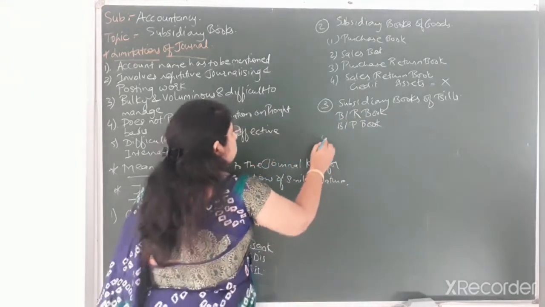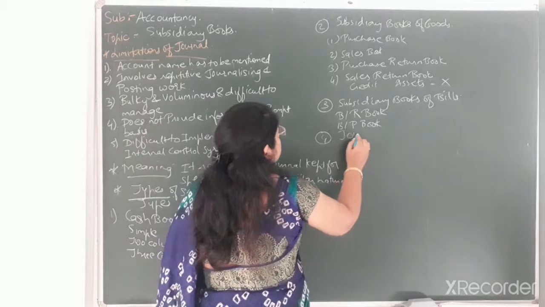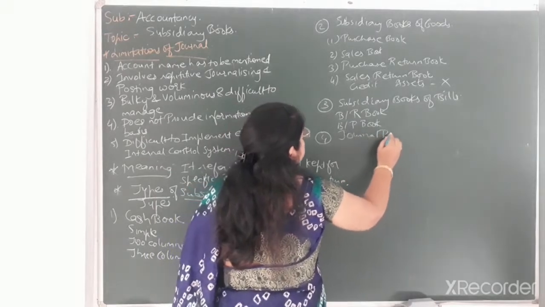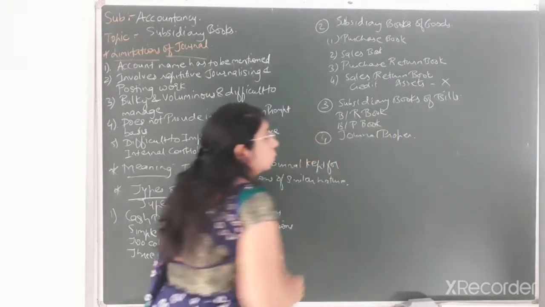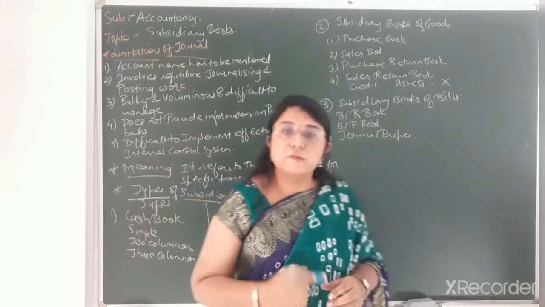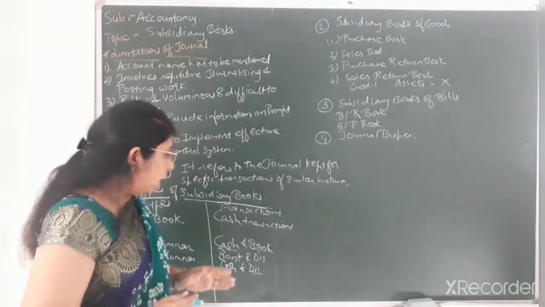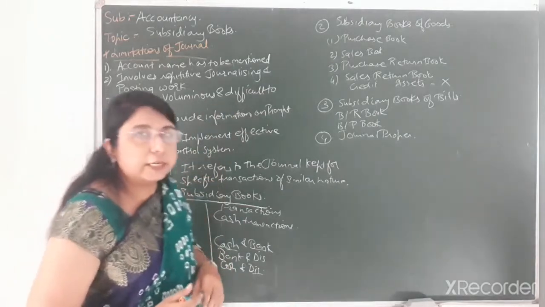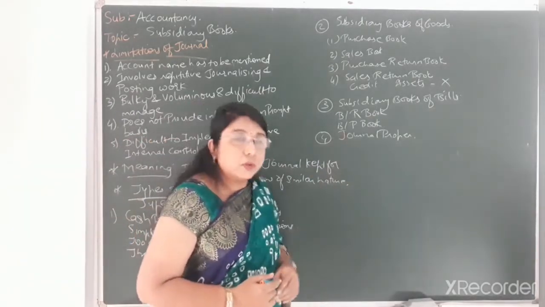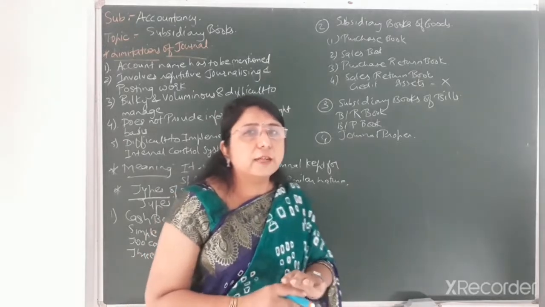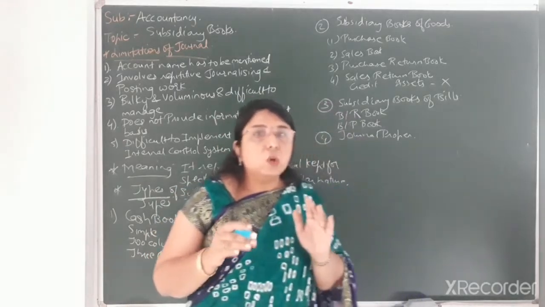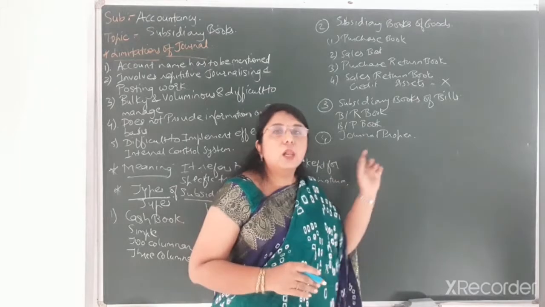Now the fourth type of subsidiary book, that is journal proper. Journal proper is that type of subsidiary book in which, other than whatever transactions we have discussed till now, that is cash transactions, goods related transactions and bills related transactions, whatever transactions are remaining will all be recorded in the journal proper.